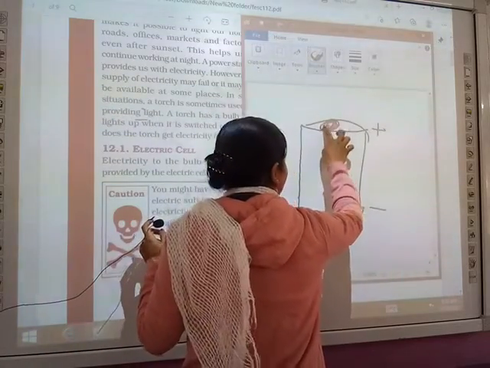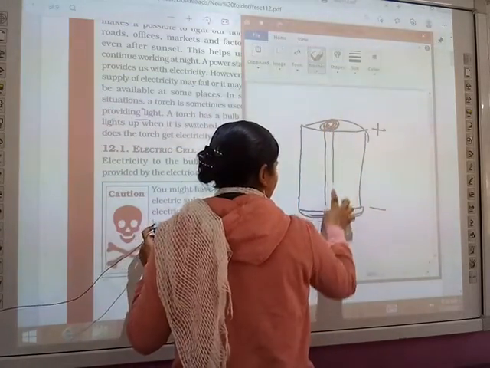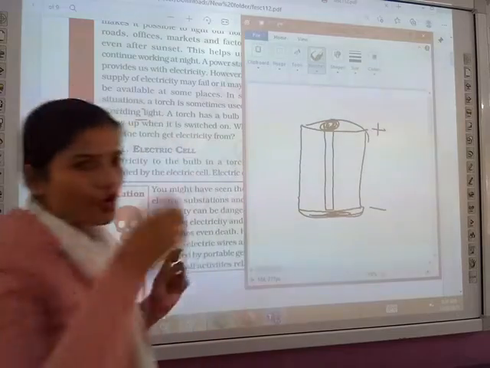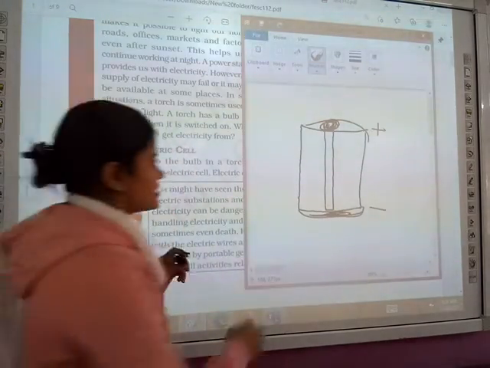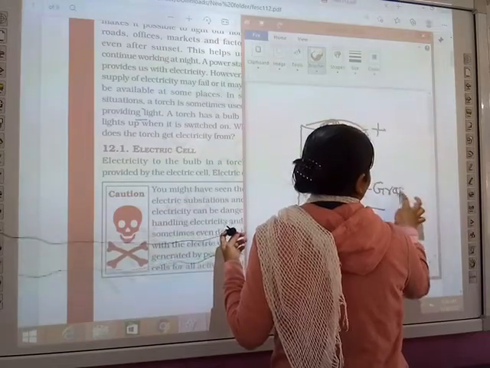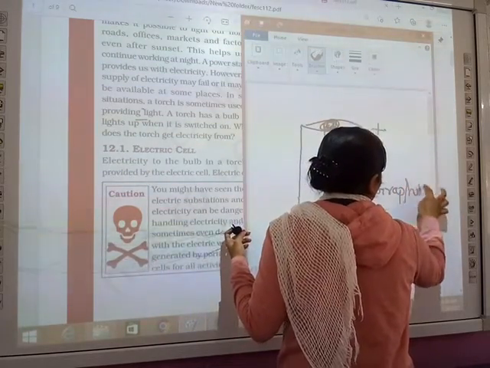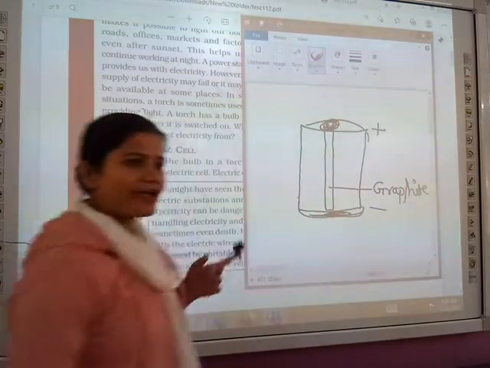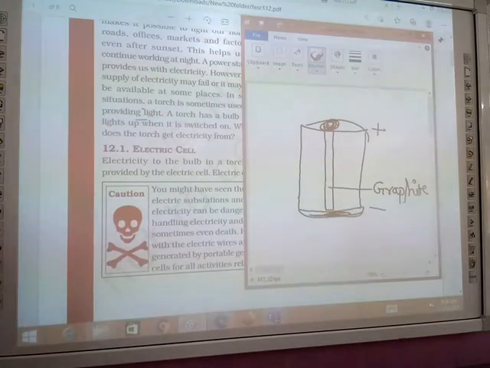And this metal cap, in between the cell there is one thin rod. Yes, it is made up of graphite. Ma'am, it contains graphite. You are using a pencil, it is made up of graphite. Pencil lead, sorry. Ma'am, in a real cell, lead.